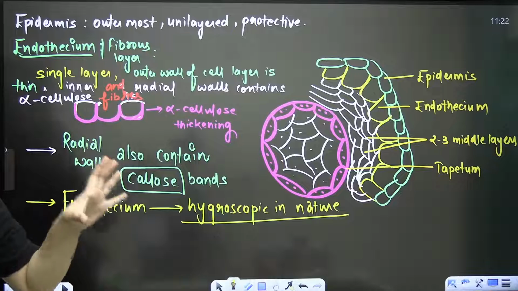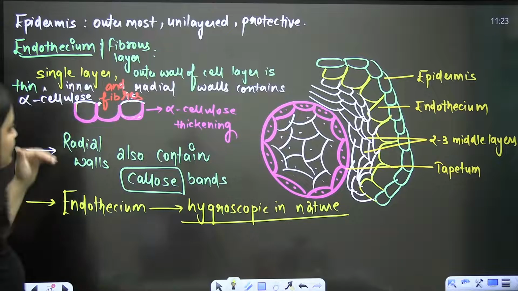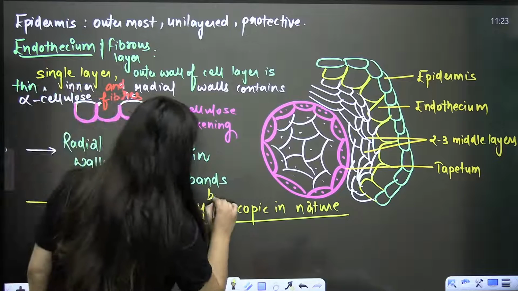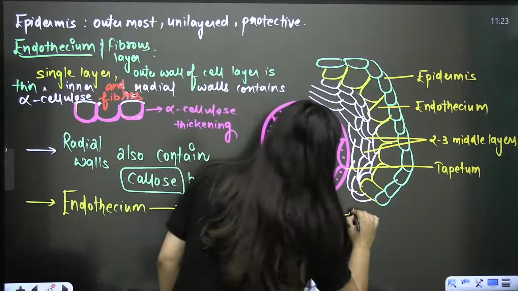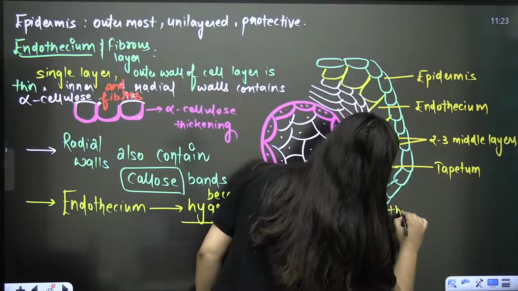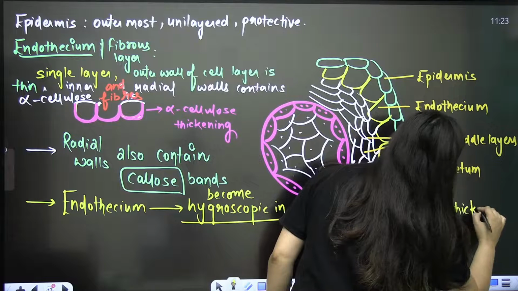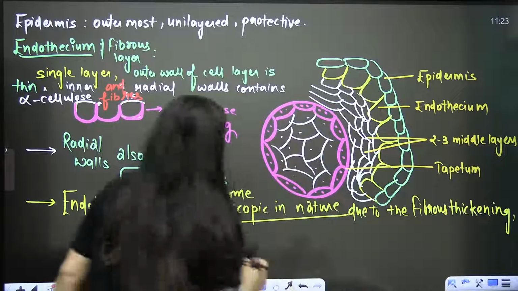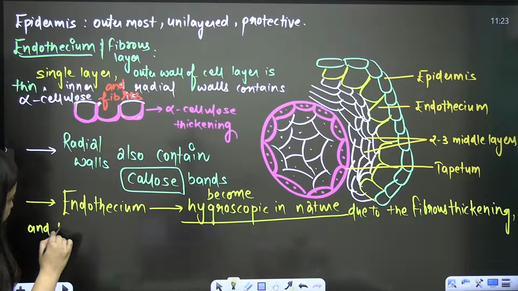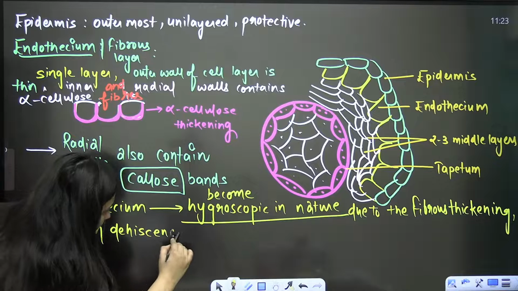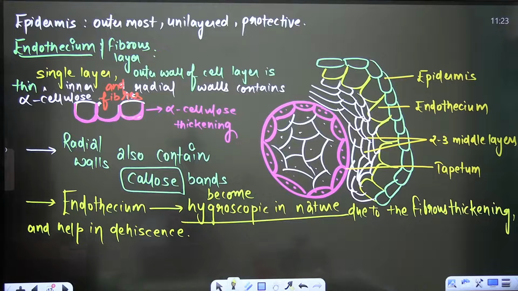So endothecium is hygroscopic in nature due to the presence of these fibers. Because of the fibrous thickenings, it becomes hygroscopic in nature and then helps in dehiscence. Done? Any doubt here? Sure.